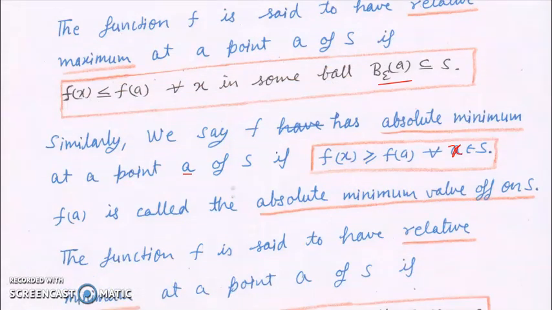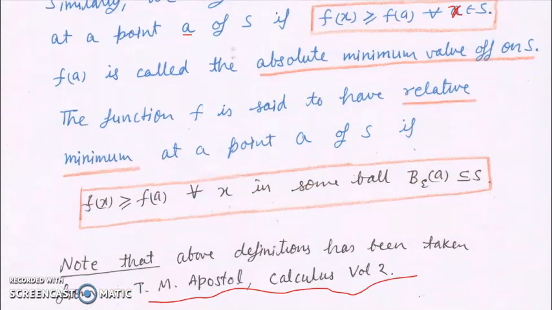Now let us define relative minimum. The function f is said to have a relative minimum at a point A of S if f(x) is greater than or equal to f(A) for all x in some small ball at A of radius epsilon contained in S. So again, a relative minimum is discussed at an interior point of S. These definitions have been taken from the book of T.M. Apostol, Calculus Volume 2. You can go and see this book for more details.